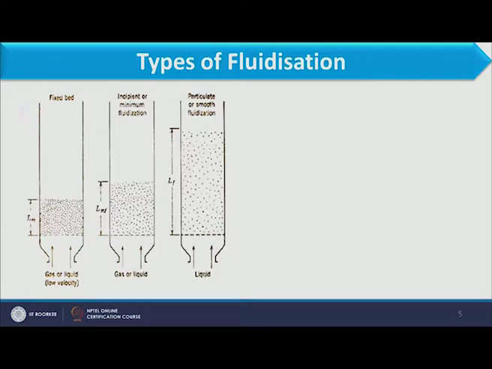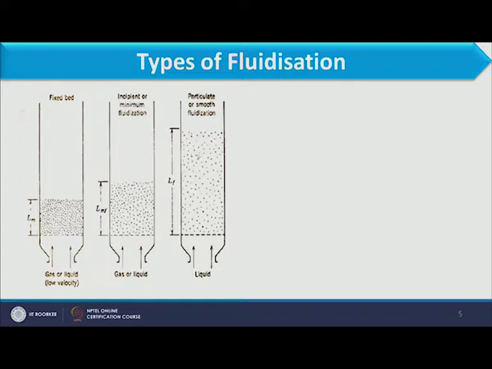Further, when we increase the velocity, now if you see the third figure, here we have considered only the liquid phase. In the first and second figures, we considered liquid as well as gas, but in the third figure we have only liquid. Now, once we increase the velocity of the liquid, the particles become distributed uniformly through the bed.